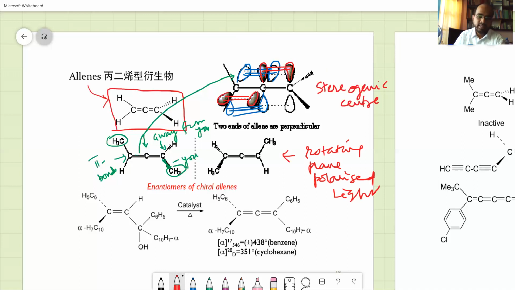Okay. Here is an example. This is an allene, substituted allene, that is giving a rotation of about plus or minus 438 degree and 33 degree. This is the specific rotation.